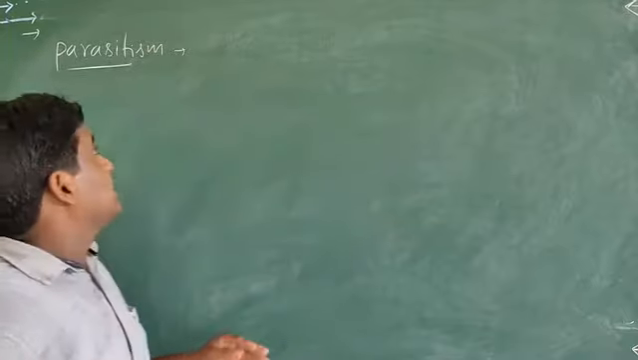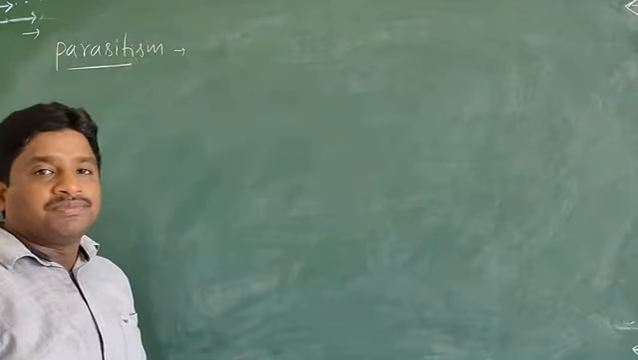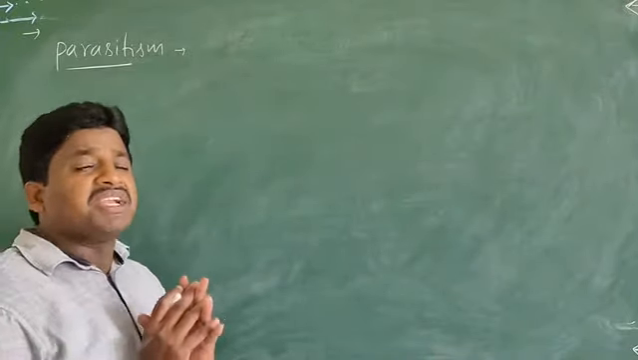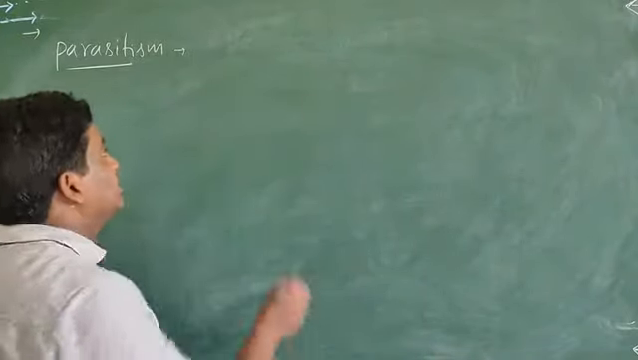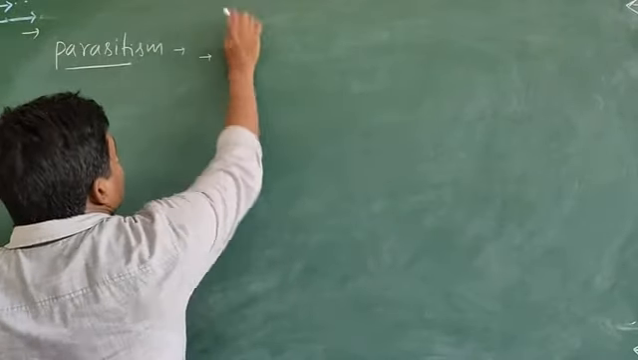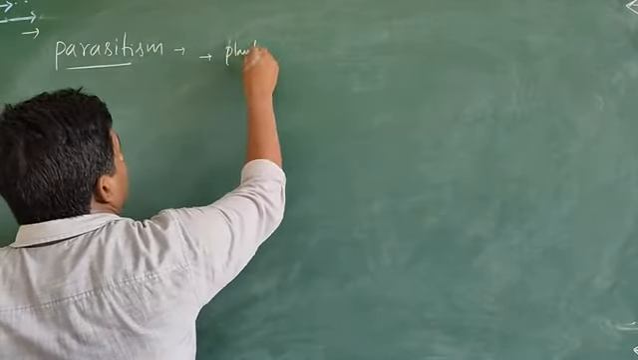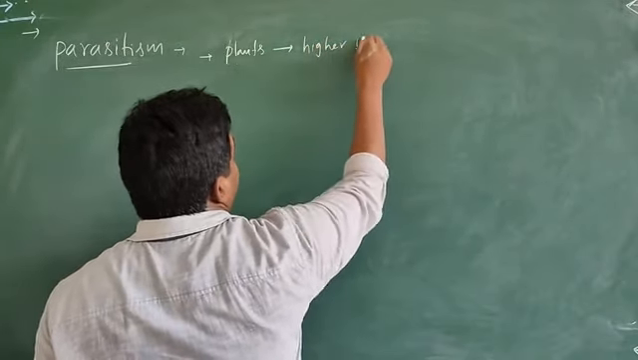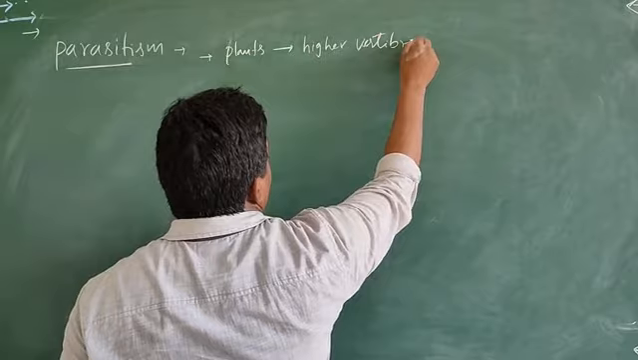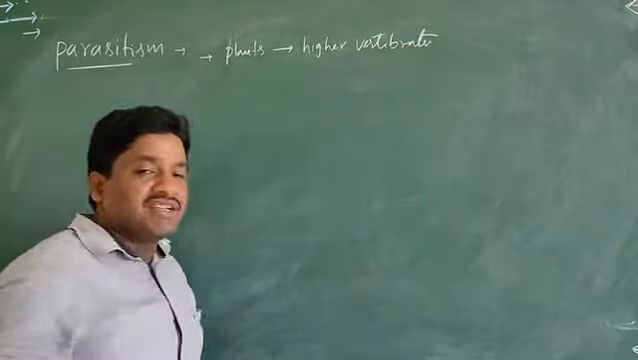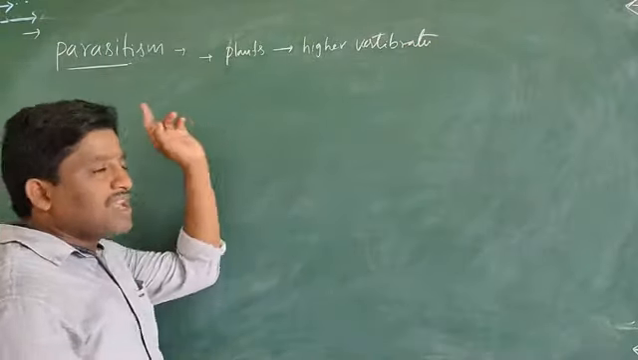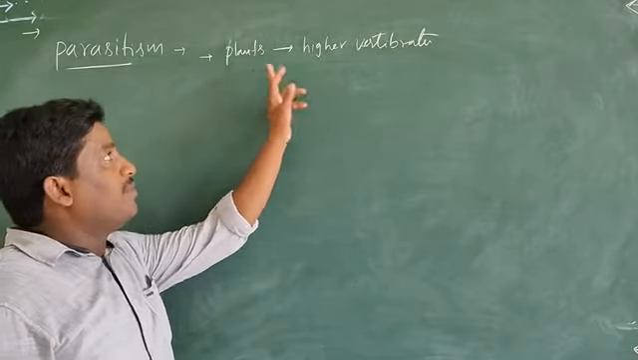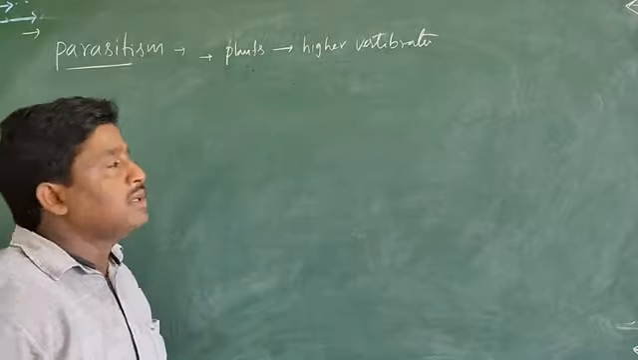So now you can see parasitism. In parasitism, the parasitic mode of life can be seen in many taxonomic groups, from plants to higher vertebrates.